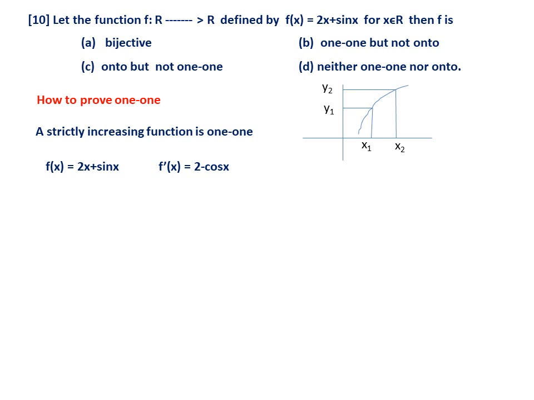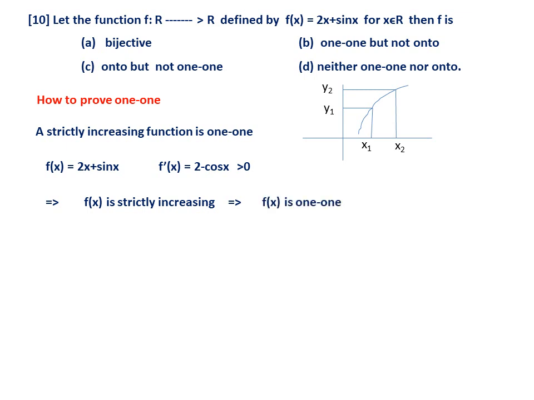Therefore, now look here, f dash x is 2 minus cos x. This is always positive, and why this is positive is also very important. Cos x can take minimum value minus 1, maximum value 1. Therefore, 2 minus 1 is 1, 2 plus 1 is 3. So it will never be negative. So it's a strictly increasing function.